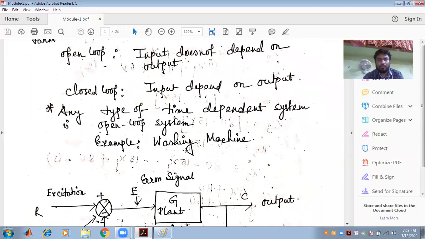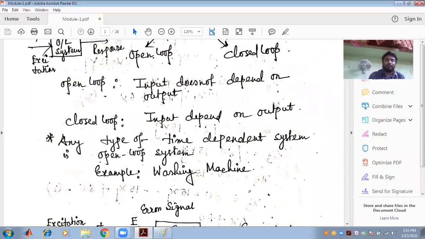So again I am repeating that in the open loop system, the input of the system doesn't depend on the output. But in case of the closed loop system, the input is dependent on the output. A time dependent system is the open loop system.